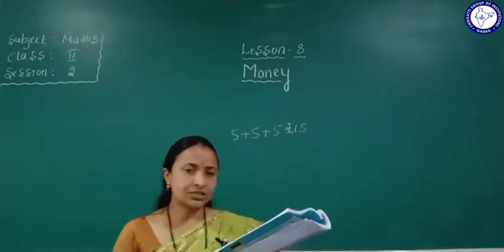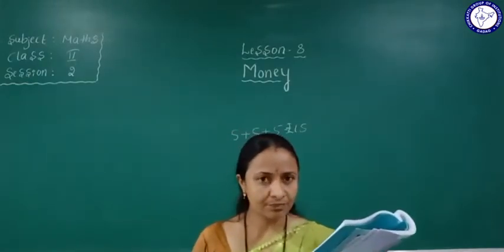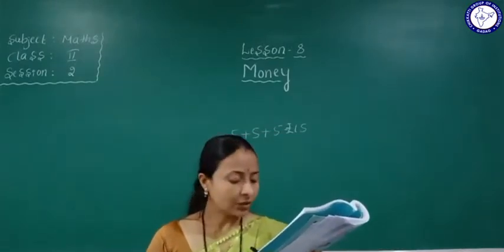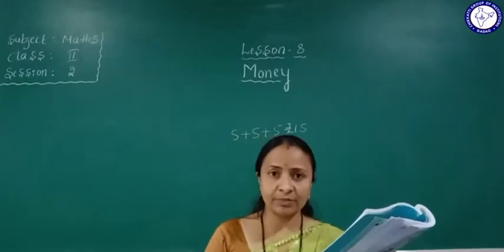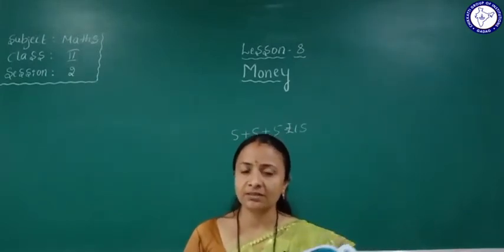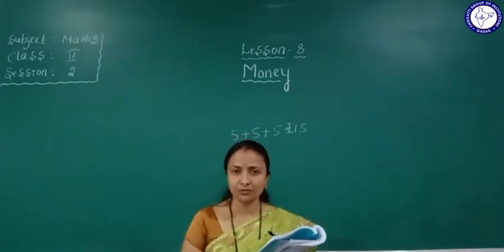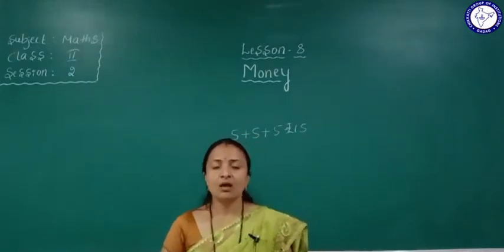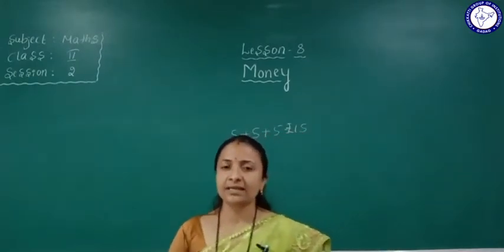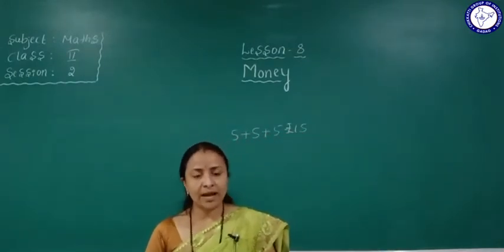So she goes to the shop with her father and asks the uncle, the shopkeeper, what is the cost of one chocolate? You also go to the shop and ask the cost of one pencil, one eraser, one sharpener. Like her, she asked the shopkeeper, what is the cost of one chocolate, uncle?